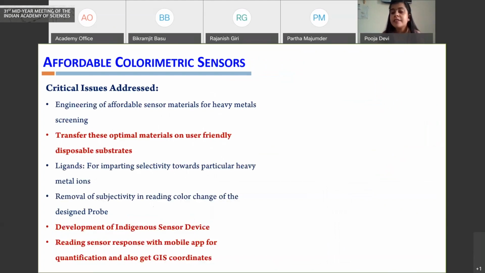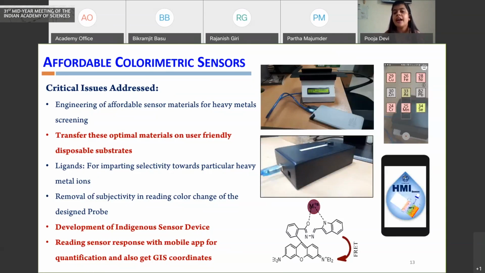We realized the need of some kind of affordable colorimetric sensor, because with colorimetric sensors, we can see the change by naked eye. So the challenge is, can we come up with a colorimetric sensor which can be transferred onto some kind of substrate and used like a pH paper strip? But there is a challenge associated with colorimetric sensors: the interpretation of the color, which is a very subjective issue. So to overcome this challenge, we came up with the idea to design a portable device which can read the color response and relate it with the quantity of pollutant present.